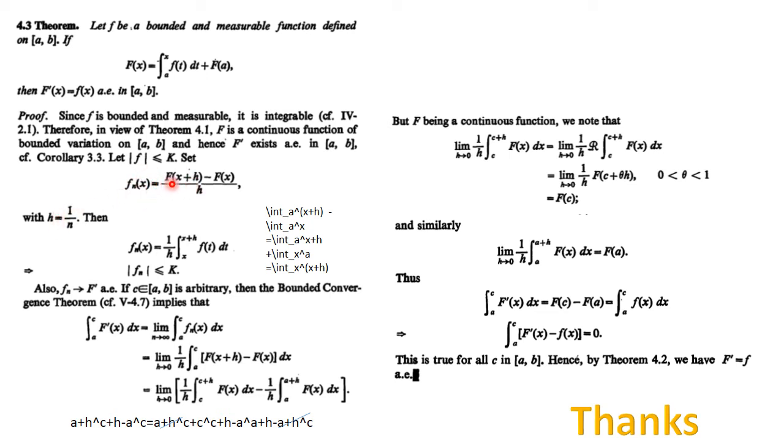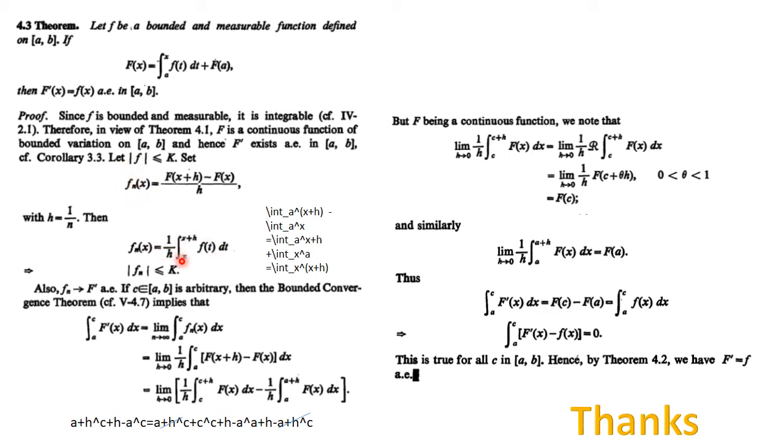This is (F(x+1) - F(x))/1. f_2(x) is (F(x+1/2) - F(x))/(1/2). f_3(x) will be (F(x+1/3) - F(x))/(1/3), and so on.